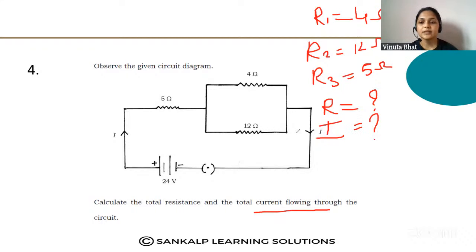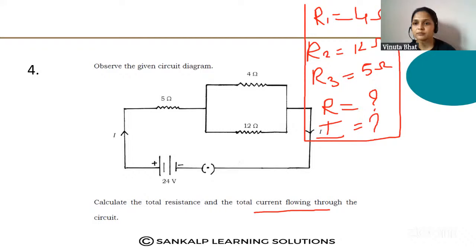Okay, so let us start with the parallel connection. Please write down the given data and what you have to find out. Next, write down the formula for the parallel connection. First, find out the total resistance between the 4 ohm and the 12 ohm.